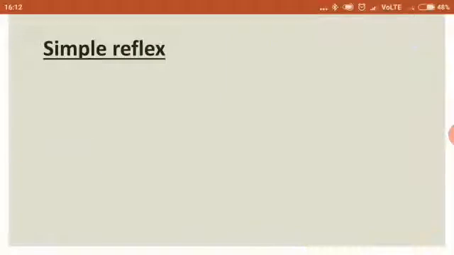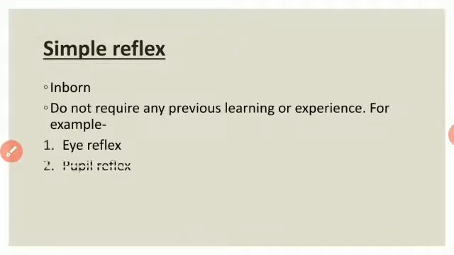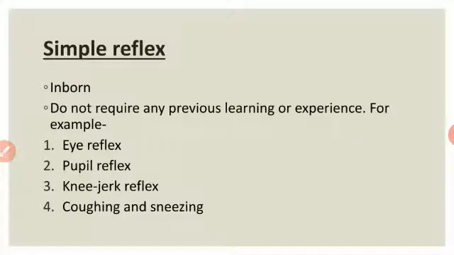reflex. Understood this? Now next, the last one, is coughing and sneezing. There are many more simple reflexes. We are just seeing these 4. So coughing and sneezing occur when some unwanted particle accidentally enters the windpipe. Severe contraction of the diaphragm occurs to cause rapid exhalation, means to remove that unwanted particle out of your body. And why is it done? To throw that irritant out of your air pathway, out of your body. Understood this coughing and sneezing reflex?